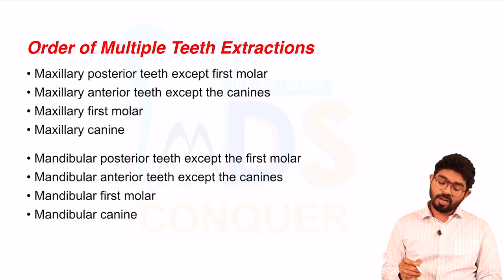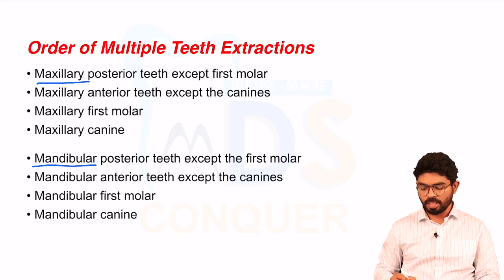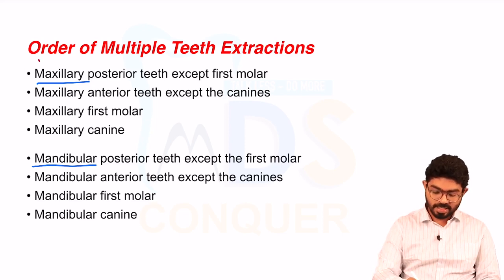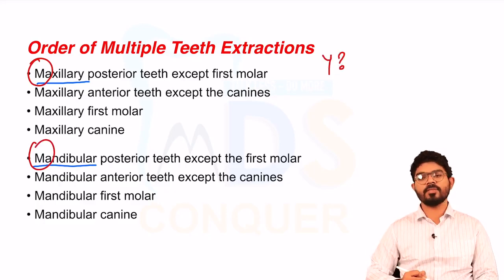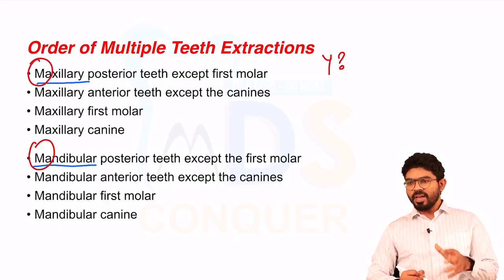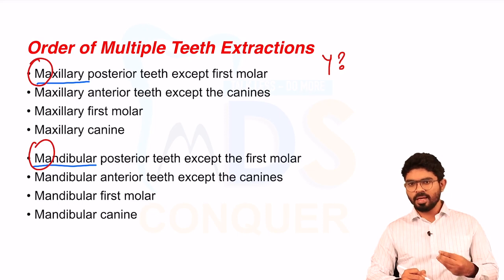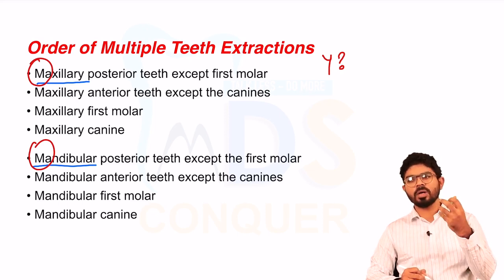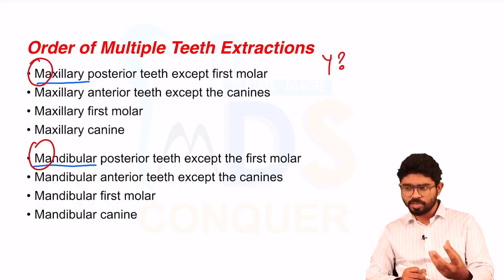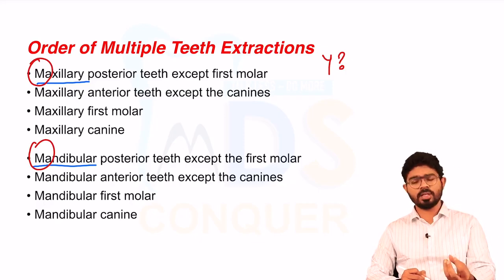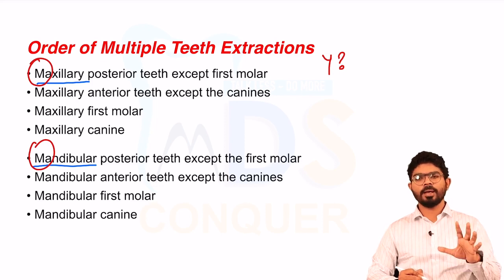Okay, so first of all, you have to extract the maxillary teeth, followed by the mandibular teeth. So maxilla is first, followed by the mandible. They can ask you why maxilla is first. Important thing is, when you extract the mandible first, the sockets will be open, and if you then extract the maxilla, the debris or tooth fragments or any sort of trauma can occur to the mandibular socket. That is just due to gravity. So it's better to extract the maxilla first, followed by the mandible.